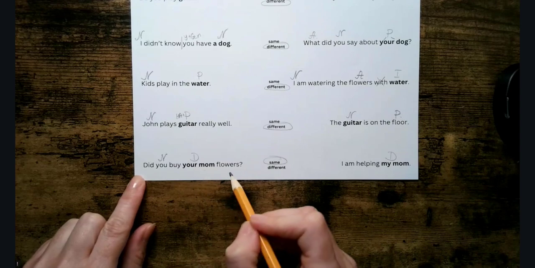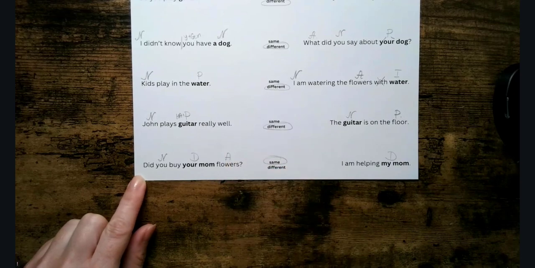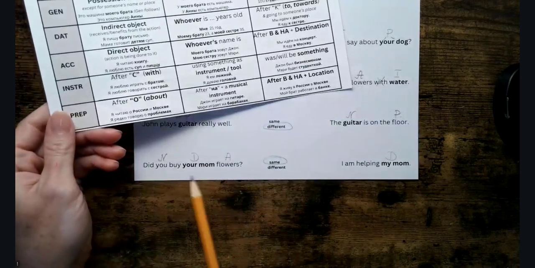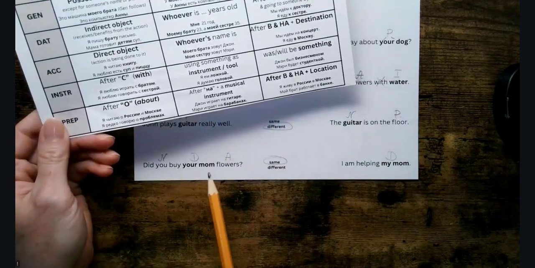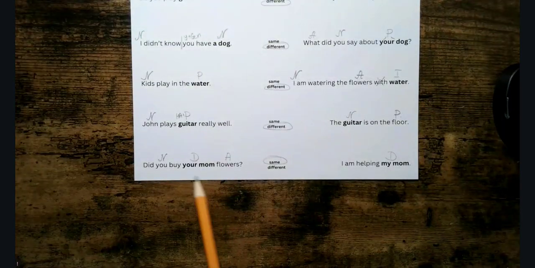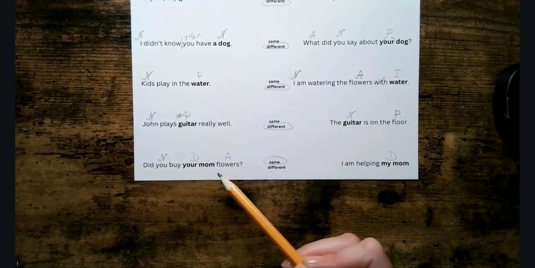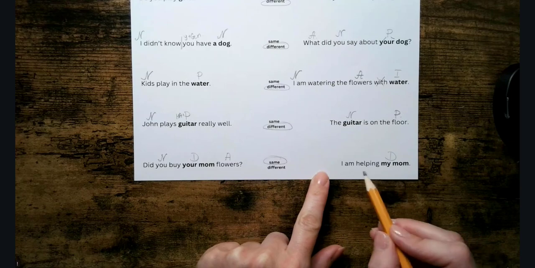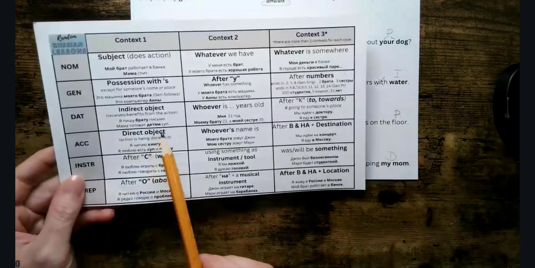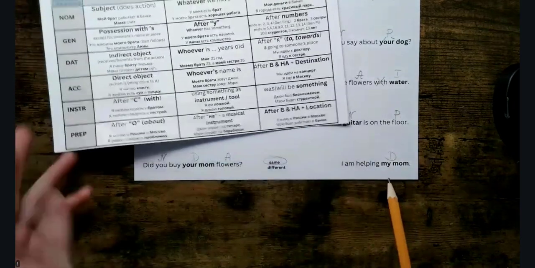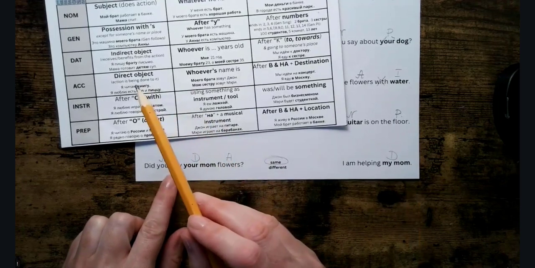But what we buy is being bought. So that's our accusative direct object. So direct action here is towards the flowers. Yeah. So did you buy your mom flowers? Your mom is dative. It cannot be accusative because it would mean like, did you buy your mom? Did you pay money for your mom, basically? Okay, that would be really weird. Okay, and here we have I am helping my mom. Now, as I said, sometimes with some verbs we cannot apply this kind of logic that I told you, because you can tell me, well, my mom is being helped. Wouldn't it be a direct object?